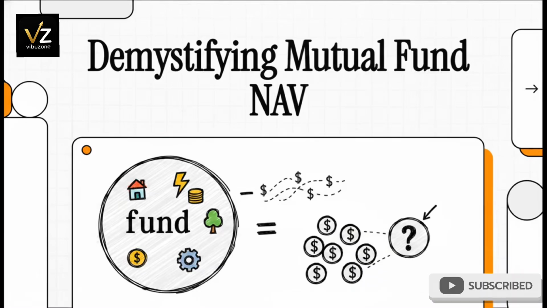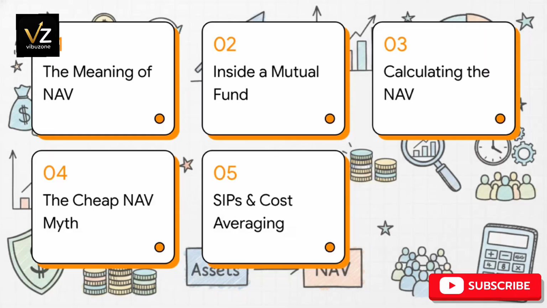I'm so thrilled you're here today because we're going to tackle a term that trips up so many new investors. But honestly, it's beautifully simple once you look at it the right way. We're going to completely demystify net asset value, or NAV. By the end of our time together, we'll have this concept broken down so clearly that you will literally never forget how it works. Here is our roadmap for today.